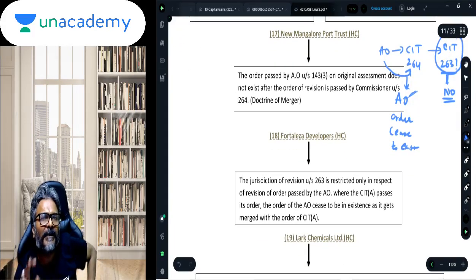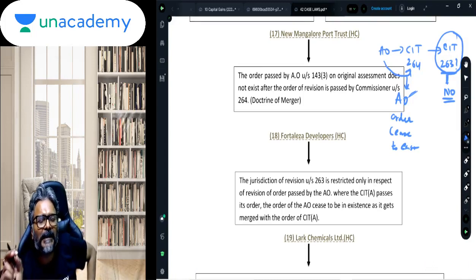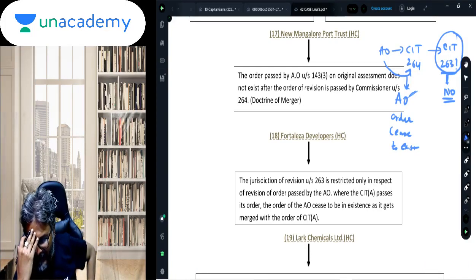Similarly, if the AO's order on a particular point was being challenged in appeal before the CIT appeal, then once the order of the AO was challenged before the CIT appeal, can the CIT exercise the revisionary power under section 263 on that particular point?